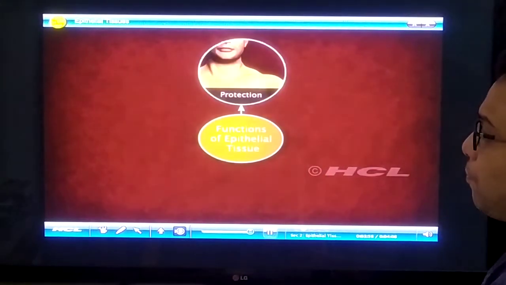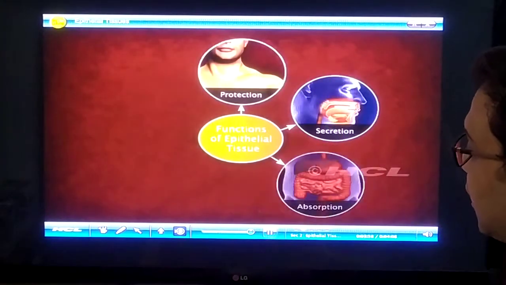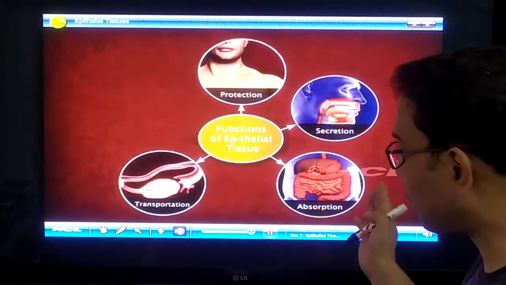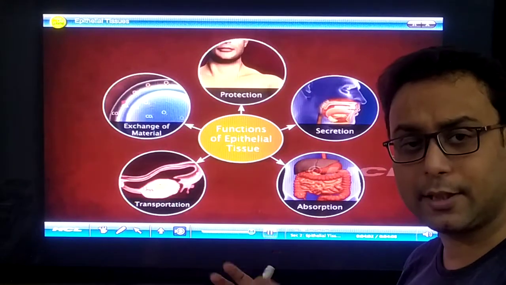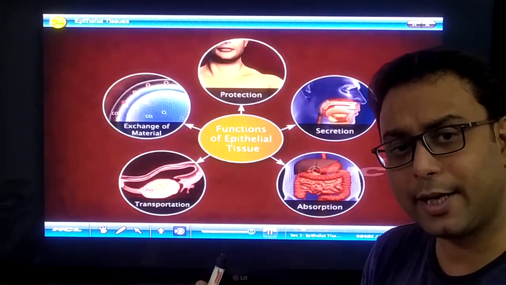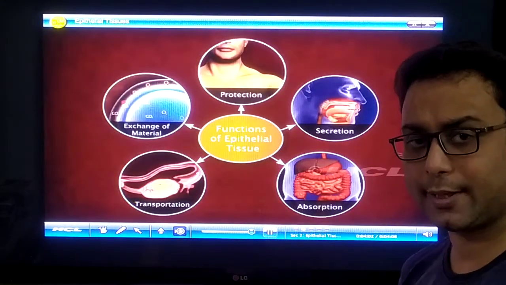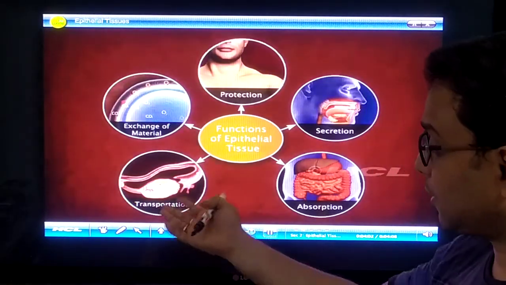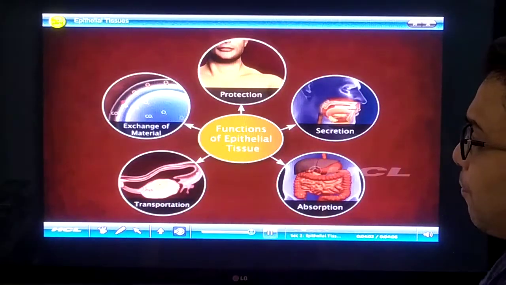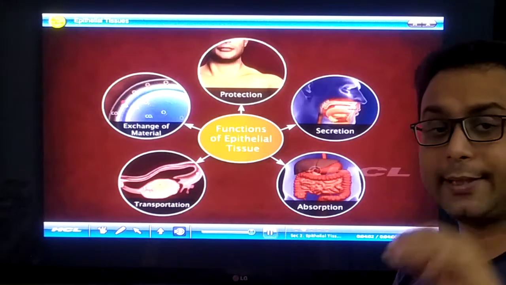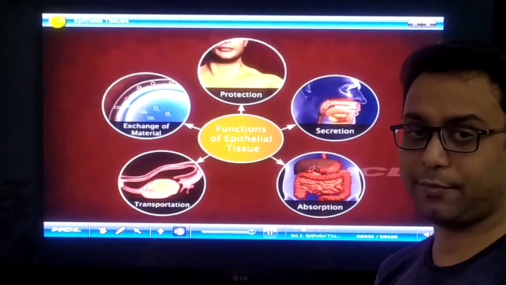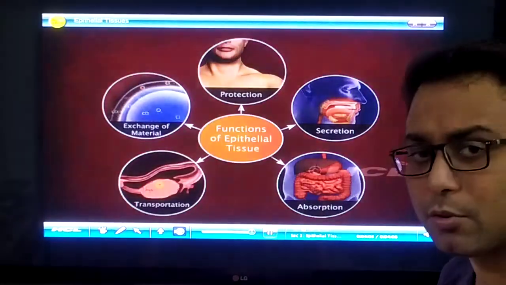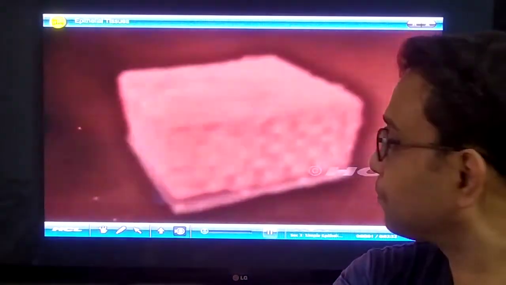The most important functions are protection, secretion, and absorption, because in the small intestine the microvilli-containing epithelial tissue performs absorption. Ciliated means transportation and exchange of material. These are the different functions of the epithelial tissue. It is the most important question in your boards. Now we are going to give some details.